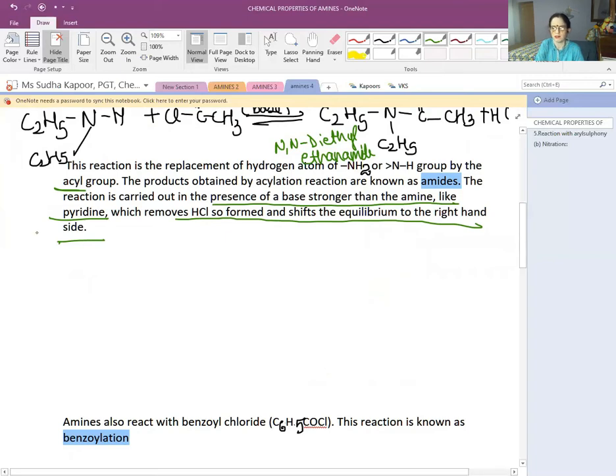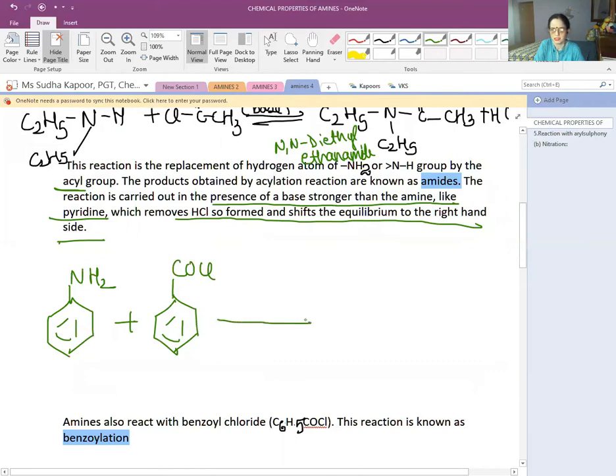If the above acylation is carried out, we have taken aniline, NH2, this time, and the reaction is carried out with benzoyl chloride, a benzene ring with CO and Cl. And then what will be happening here? There will be the removal of HCl, H and Cl, and we will be getting a new product, a benzene ring with NH, CO, and another benzene ring.